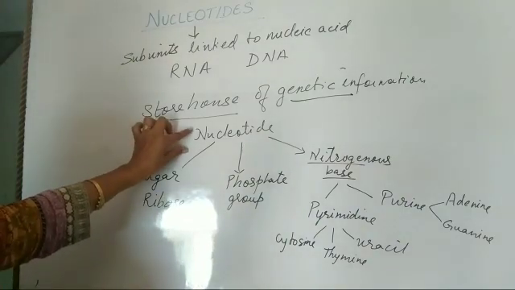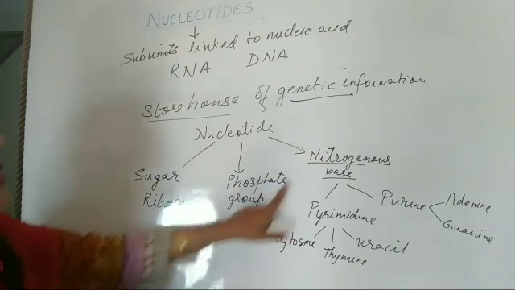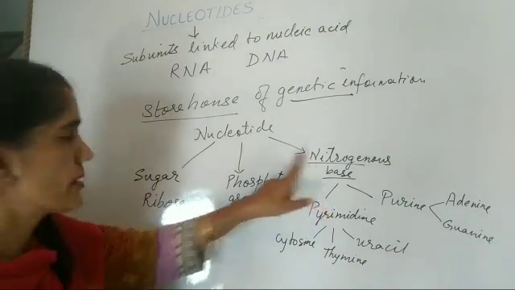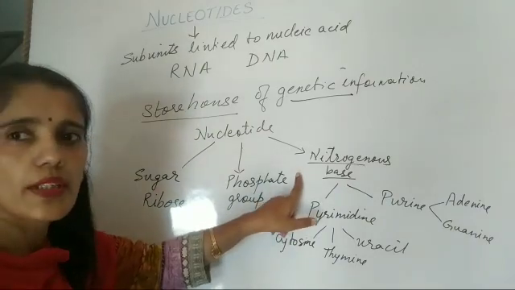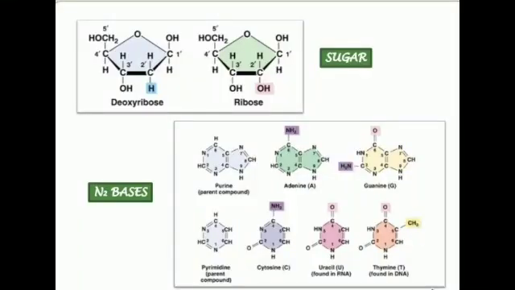And nucleotides have 3 components: sugar, phosphate group, and nitrogenous base. Adenine, guanine, and cytosine are present in both RNA as well as DNA, while thymine is only present in DNA, while it is replaced by uracil in case of RNA.